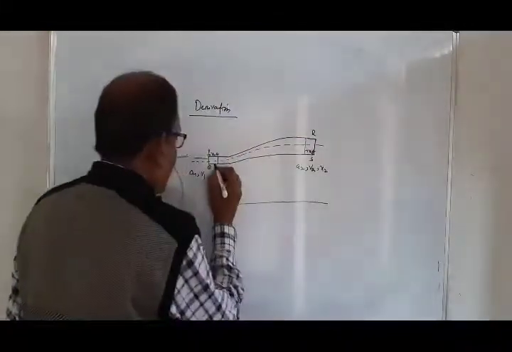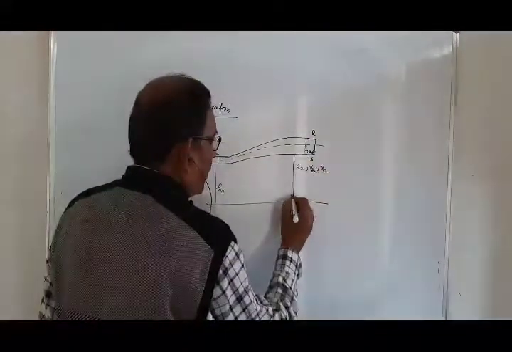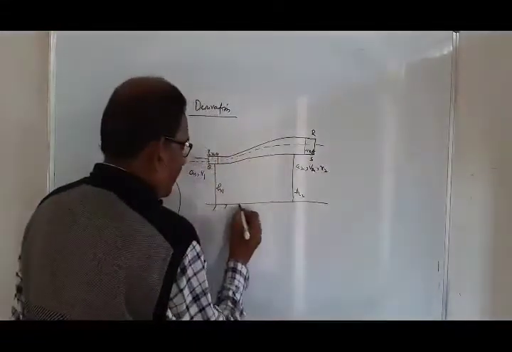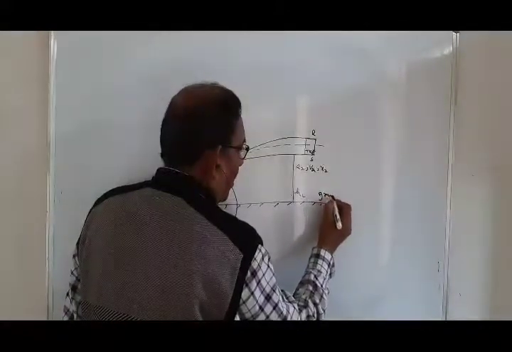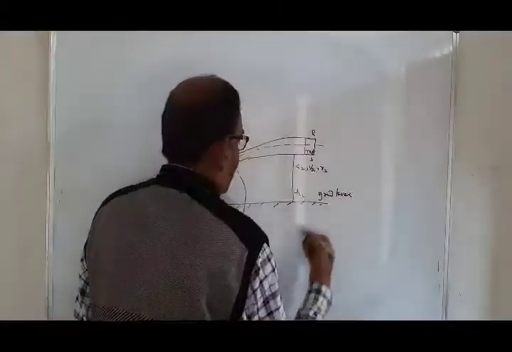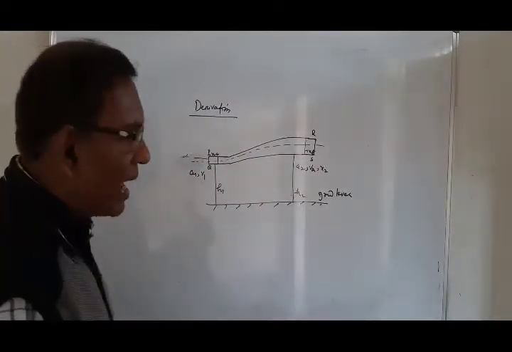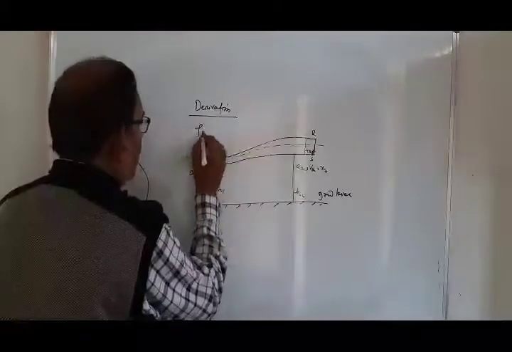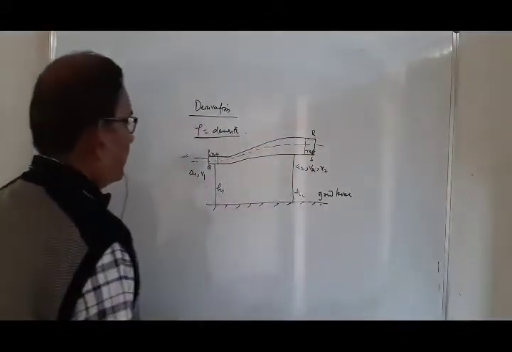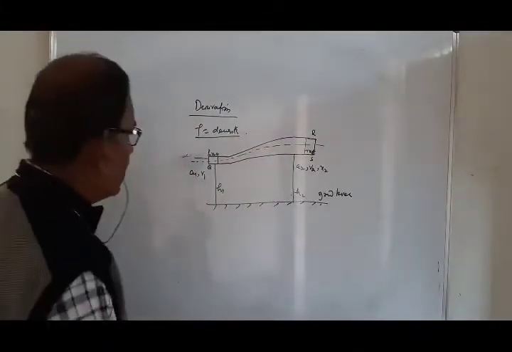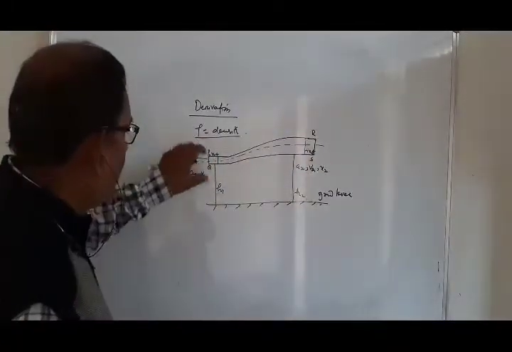The pipe is at a height h1 here, and h2 here, from the ground level. It is a fixed plane, the ground level. The density of the fluid remains constant. It is an ideal fluid, so the density remains constant at any point. Now we discuss one by one the cross sections: cross section PQ, then cross section RS.